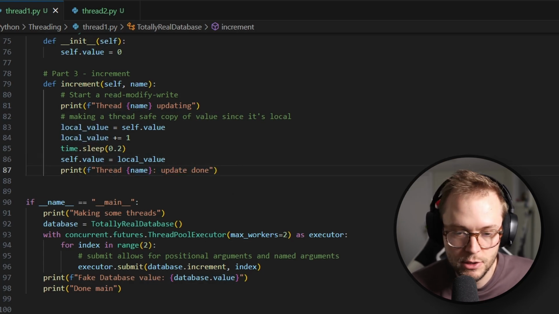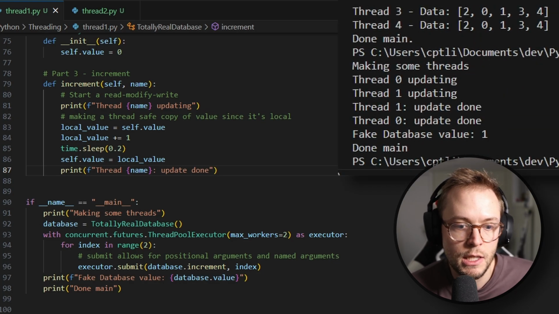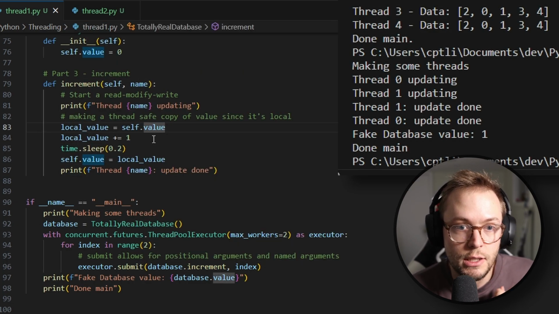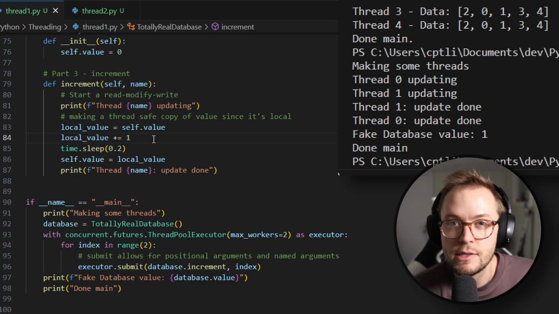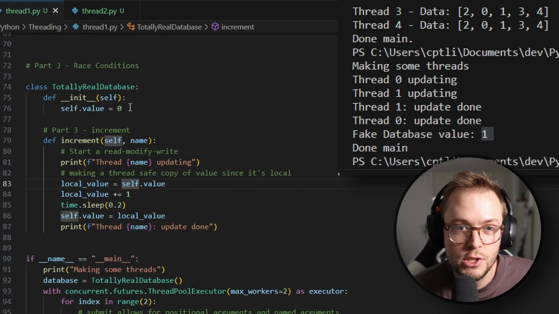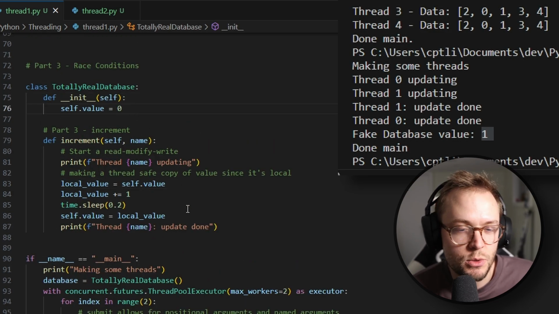All right, so let's run this. Here we can see, despite calling increment twice in 2 different threads, we actually have a value of 1, right? Even though it started at 0, it should be 2 because we called increment twice in 2 separate threads.